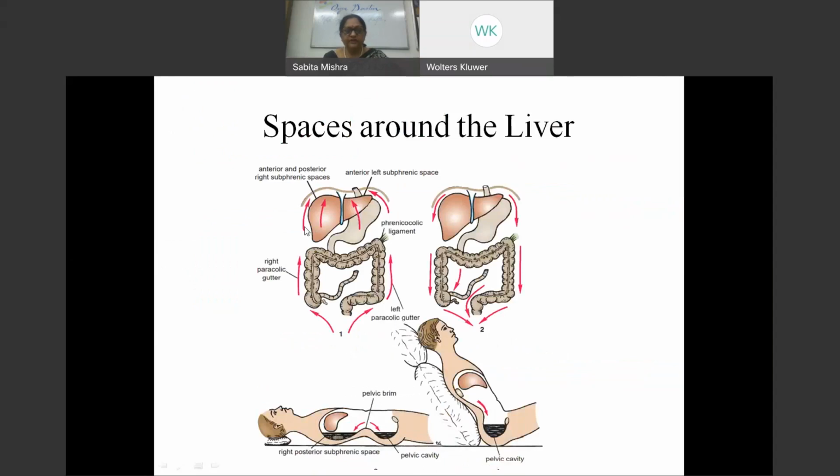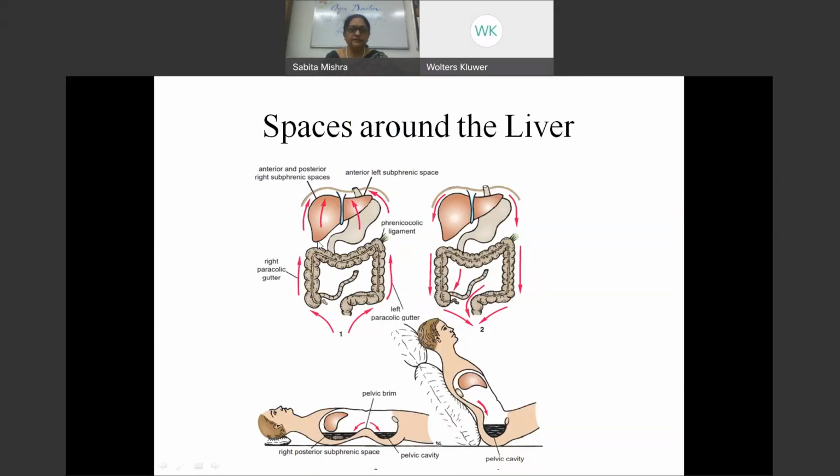As we have already studied the relationship of the liver, how intimately it is related to the diaphragm, one would see that just below the diaphragm is the subphrenic space.